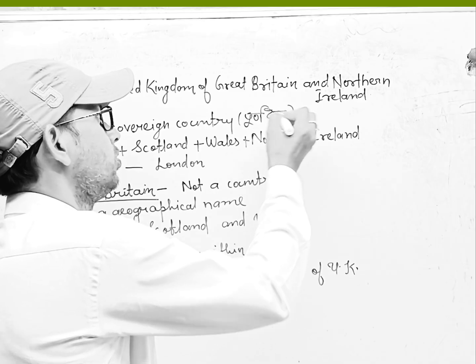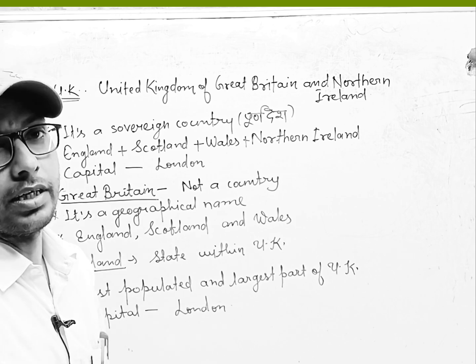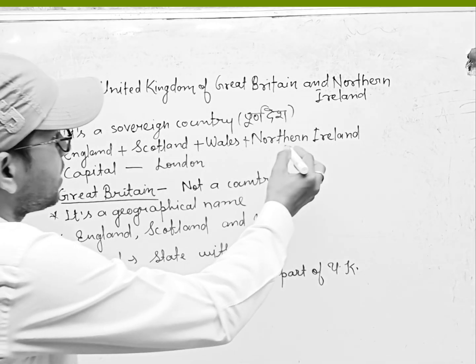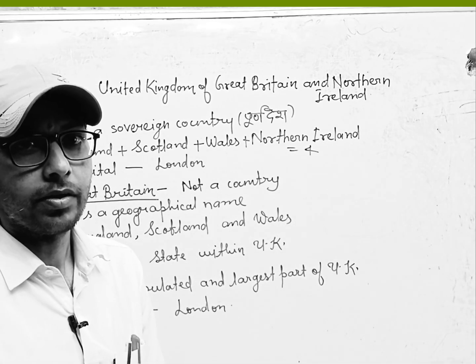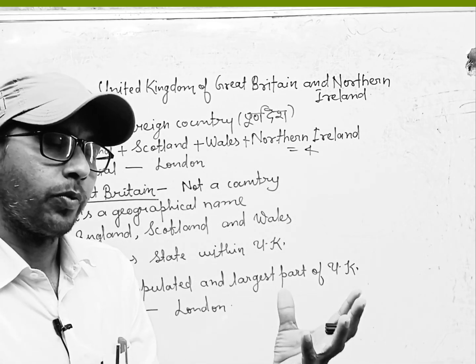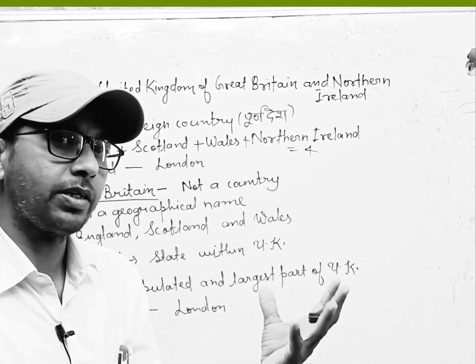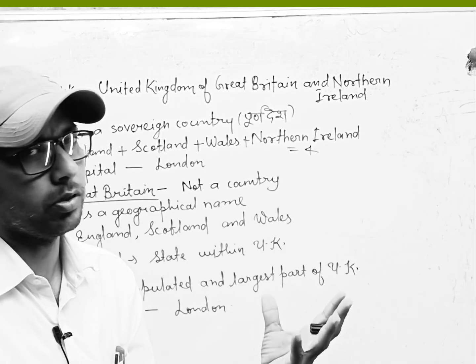UK is a full country. It is a sovereign country, and it comprises four parts. Four parts, four places. When combined, they make UK, United Kingdom. In short, we also say United Kingdom or UK.